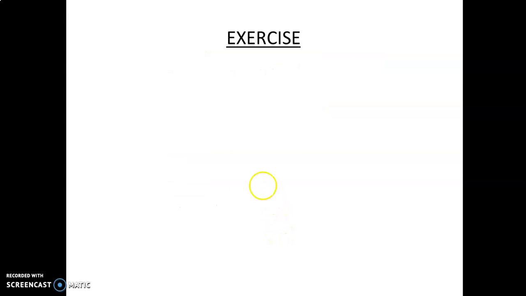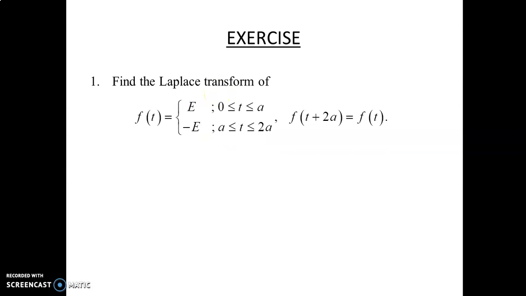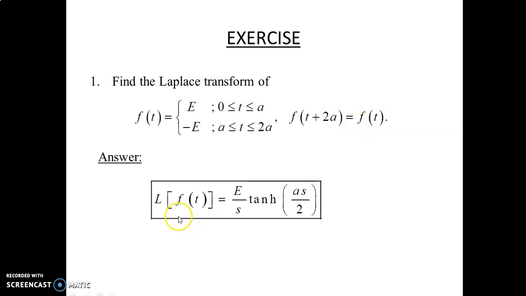The exercise sum is find the Laplace transform of f of t equal to e in 0 to a, minus e in a to 2a, the periodic function f of t plus 2a equal to f of t. The answer is L of f of t is equal to e divided by s into tan h as divided by 2. The sum is same as the previous sum, second sum model.